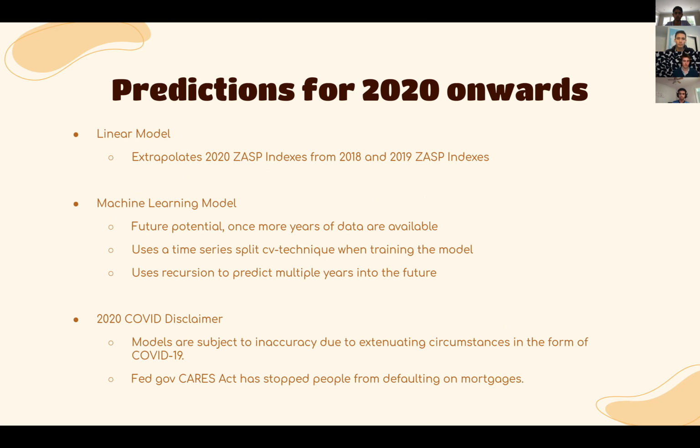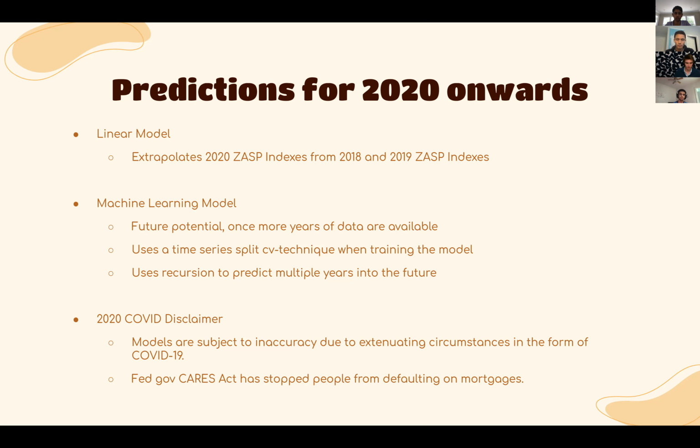Next, we look to predict the ZASP index for 2020 onwards. First, we started with a simple linear extrapolation model that predicted 2020 ZASP indexes from 2018 and 2019 ZASP indexes. Once we completed this model, we looked to create a more complex model that would allow us to predict further into the future and use trends from further into the past.